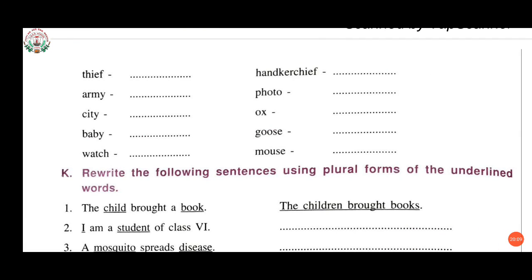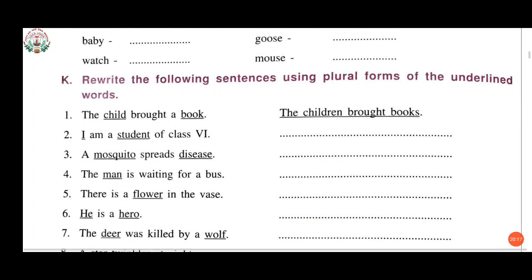The next question is also like this. We have to change the singular thing into the plural form. And come to the next question, students. That is K1. Rewrite the following sentences using plural forms of the underlined words. Now we have to change the words which are underlined in the given sentences into plural forms. So we have to rewrite the whole sentence.